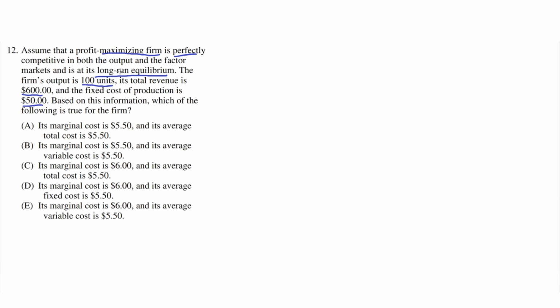So we're told that a firm is in a perfectly competitive market, and that in the long run, it produces 100 units for a total revenue of $600, and the fixed cost of production is $50. Because this is a perfectly competitive market, and it's in long-run equilibrium, the total profit is zero. Economic profits are zero. Therefore, the $600 of revenue is also equal to the $600 in costs.